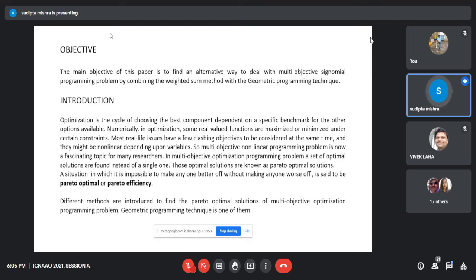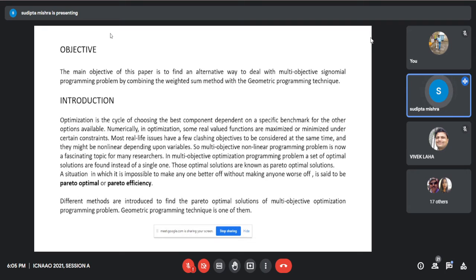Although there are many research works on the single-objective signomial programming problem, there is not a single work on the multi-objective signomial programming problem. So the main objective of this paper is to find an alternative way to deal with the multi-objective signomial programming problem by using a classical method of multi-objective programming problems, that is, the weighted sum method with a geometric programming technique.